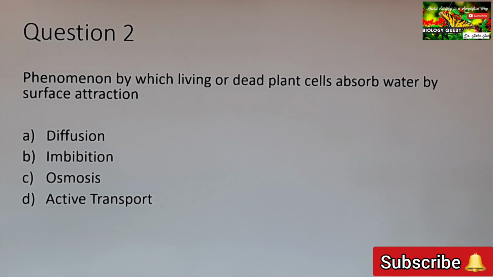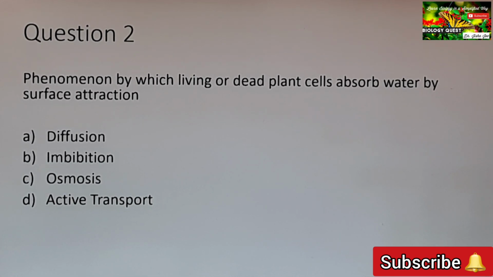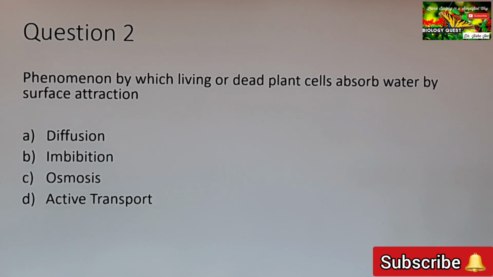Option C, osmosis. That is the movement of water molecules from a region of higher concentration to a region of lower concentration through a semi-permeable membrane. And active transport is the movement of ions across the semi-permeable membrane from a region of lower concentration to a region of higher concentration with the expenditure of energy. So just think of the definitions of the different processes or phenomena given there as options, and we come to the conclusion that option B is the correct answer, isn't it?